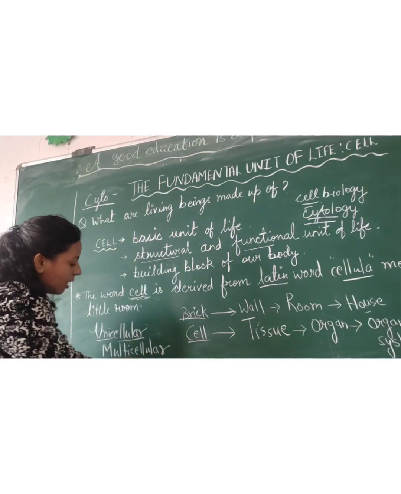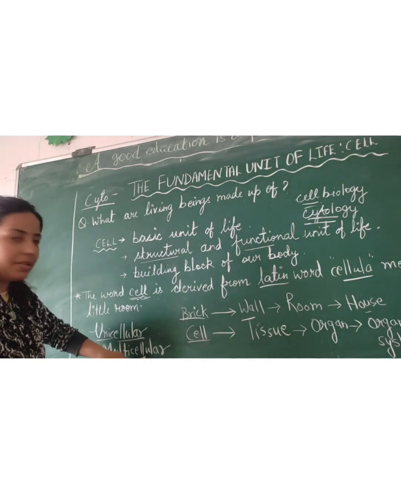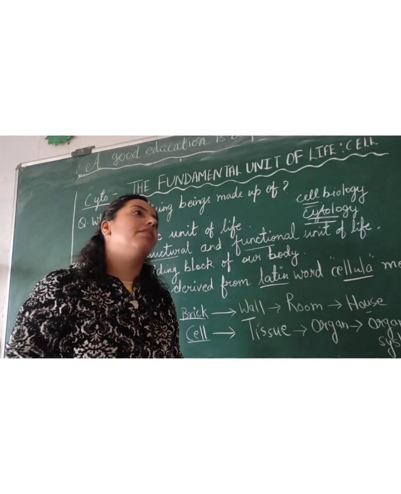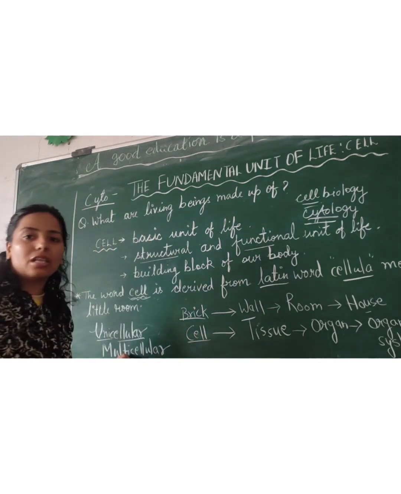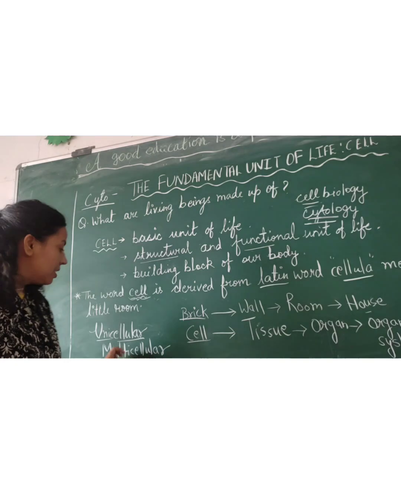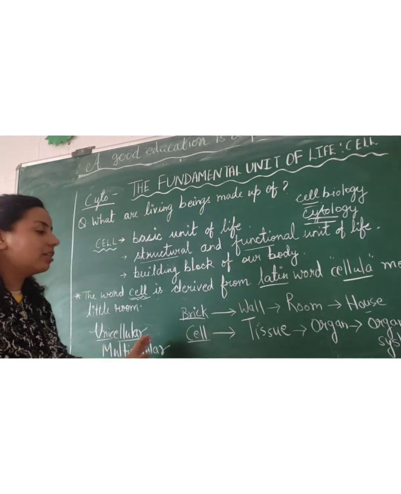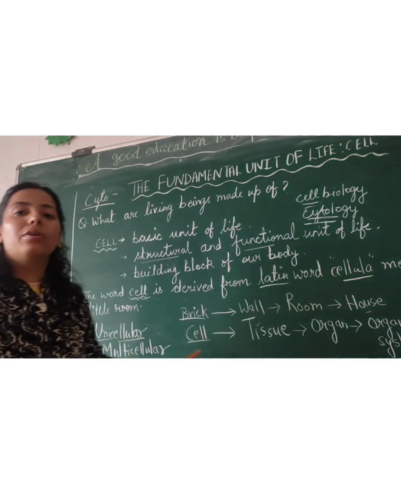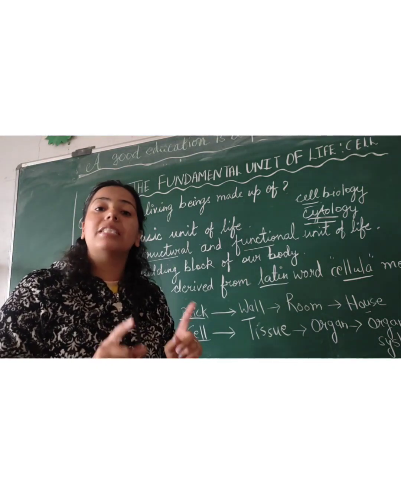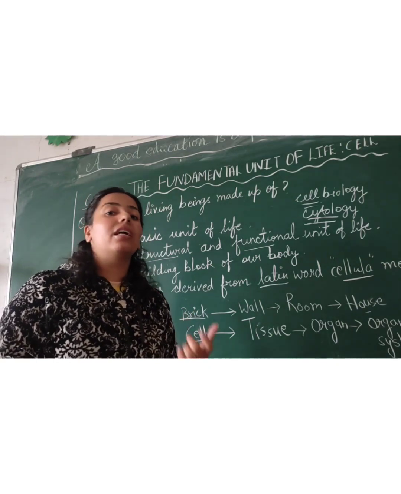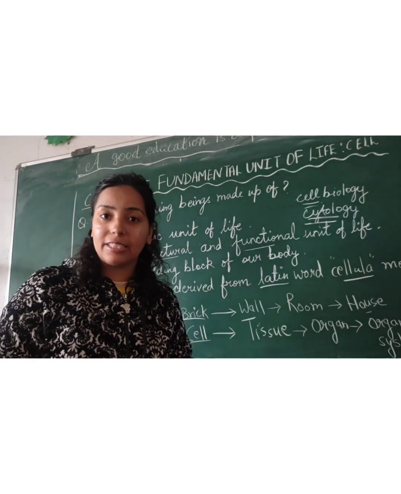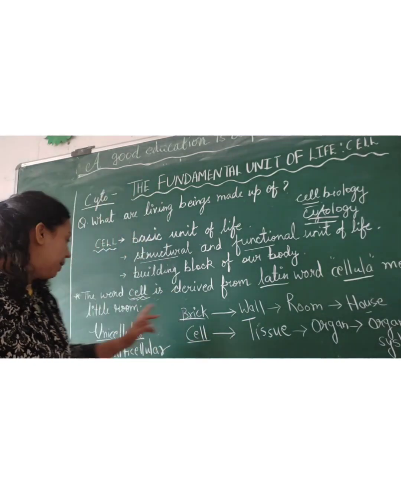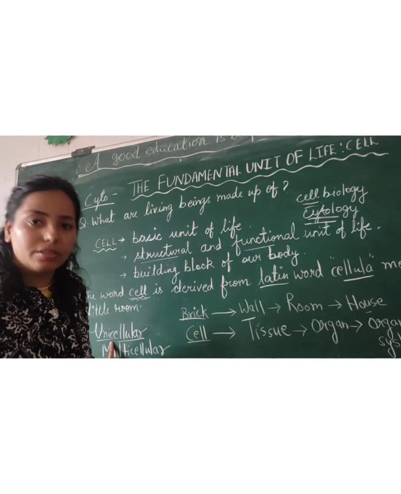Now multicellular. Multi means many, cellular means cell. So the organisms who are made up of many cells are known as multicellular organisms. I am not writing the definition here, I am just discussing it. You can write it if you want. Unicellular organisms are made up of a single cell, and this single cell is responsible for all the activities or processes the organism needs for living.